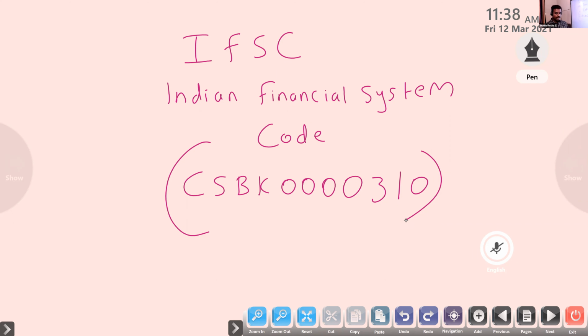It is an alphanumeric code that uniquely identifies the bank branch participating in the NEFT system.